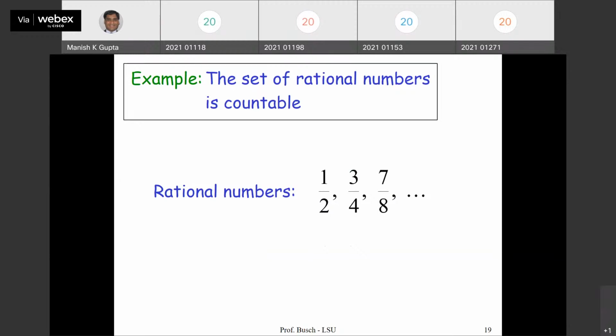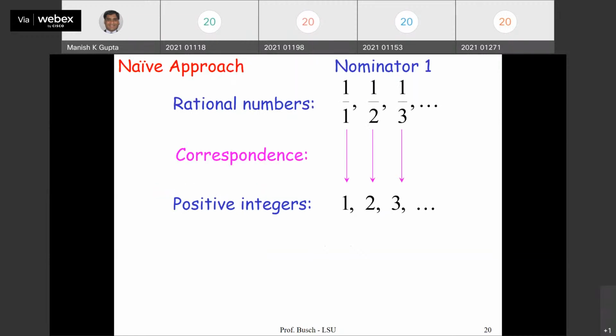Set of rational numbers, are they countable? They are infinite. The set of rational numbers is countable. How? If I say 1 by 1 as 1, 1 by 2 as 2, 1 by 3 as 3, do you think this is a nice approach? No, because there are certain numbers which will be missed.